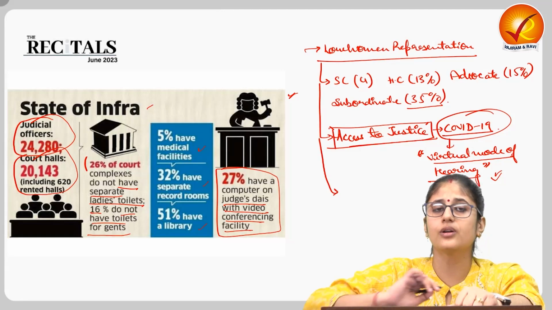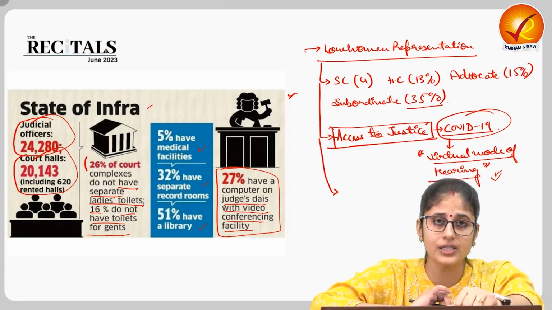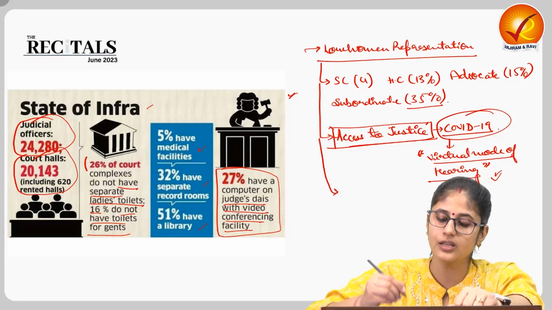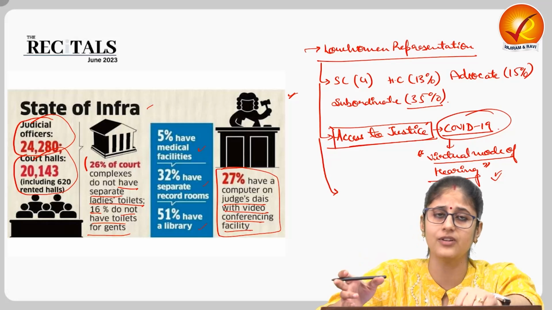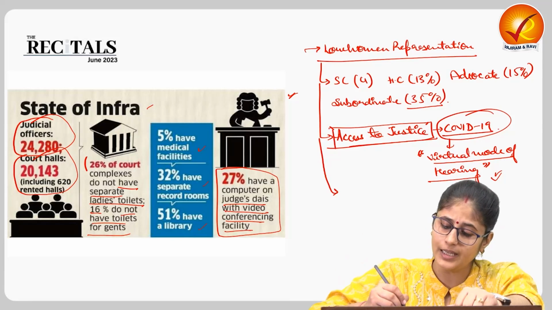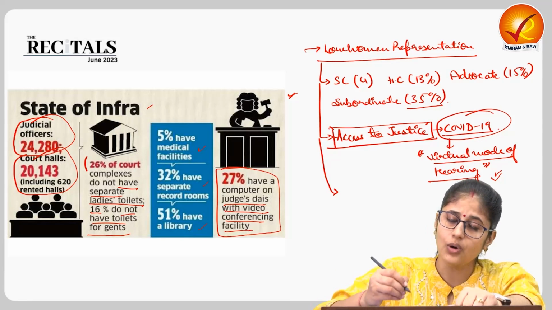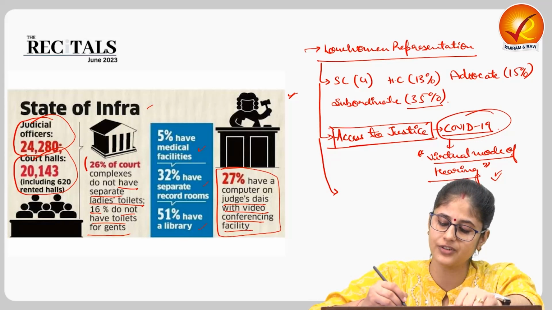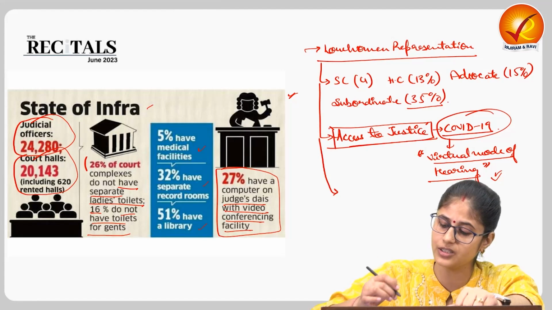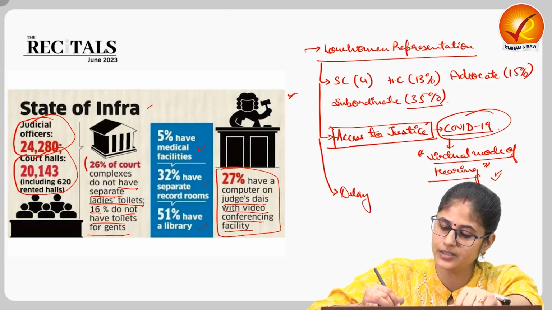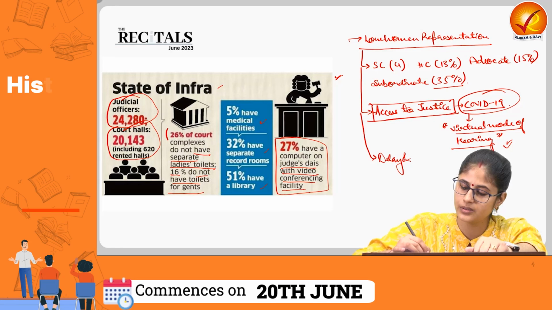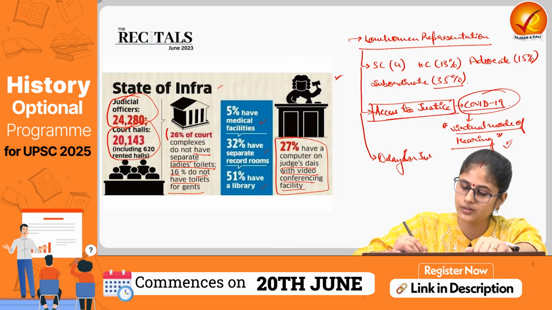Then, in order to enhance the efficiency and the productivity of the judiciary, we need good judicial infrastructure, as has been pointed out by various empirical studies. Then, we also need good or quality judicial infrastructure in order to prevent delay in justice. Okay, in order to prevent backlog.